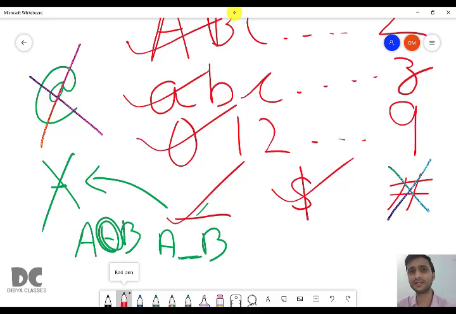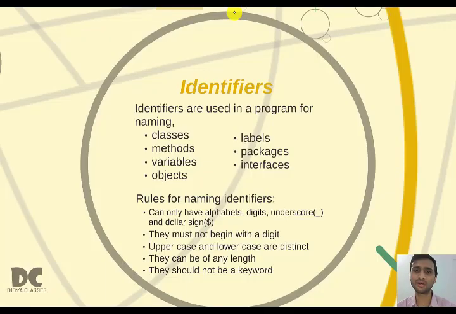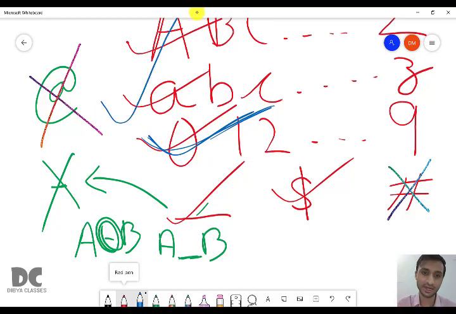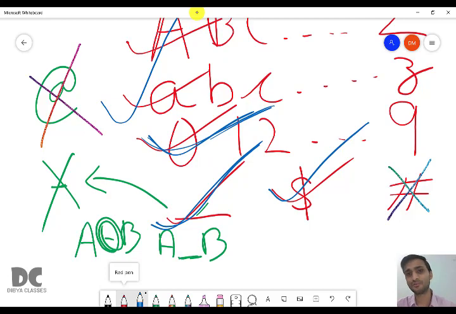These are called characters. ABCD, 0, 1, 2, 3, 4, underscore, dollar, all these things are called characters in Java. Okay, and we can use only this mentioned, not anything else. And they must not begin with a digit. Though we can use digits. I said that we can use digits, but we cannot give a name starting with a digit. A name should not start with a digit. So it can start with alphabets, it can start with the dollar sign, and it can start with underscore, but it cannot start with digits.